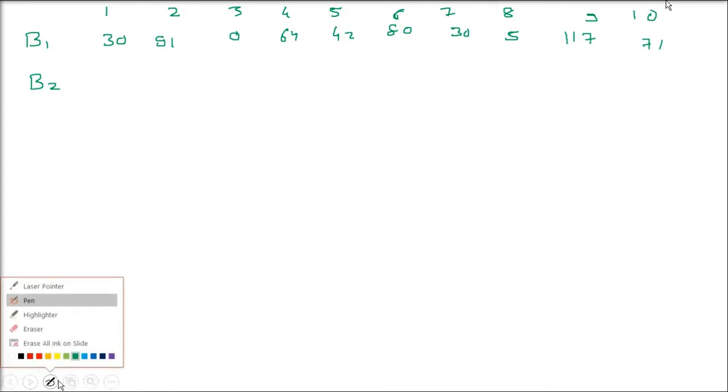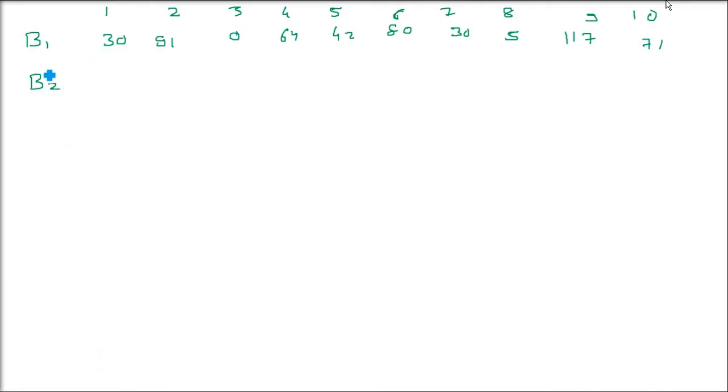They play with whatever skills they have. Batsman 1, first time he went, he scored 30, then 91, then 0, then 64, then 42, then 80, then 30, then 5, then 117. Oh, 5 he got out, and next time he scored 117. It's very good. 71 then. Now let us come to the second batsman. He scored 53, then 46, then 48, then 50, then 53, 53 again, 58, 60, 57 and 52.